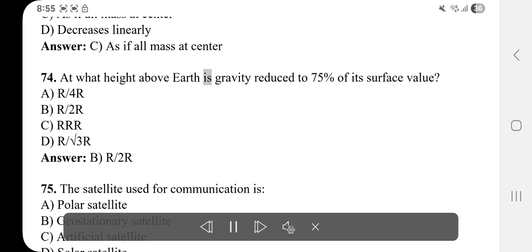74. At what height above Earth is gravity reduced to 75% of its surface value? A. R/4. B. R/2. C. R. D. R/√3. Answer: B. R/2.